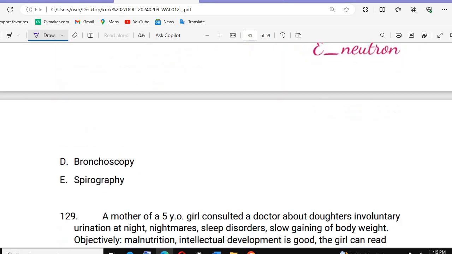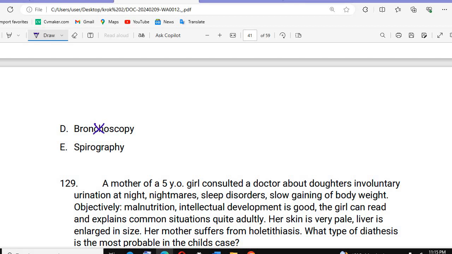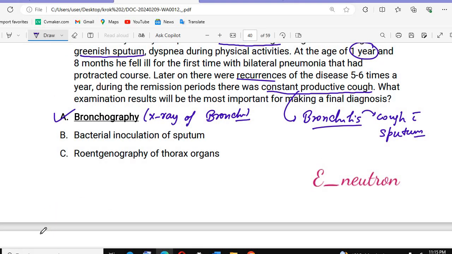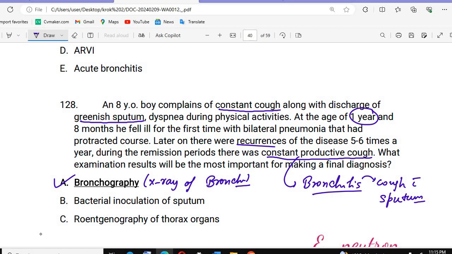We will not do the bronchoscopy. Bronchoscopy will not be done. What we will do is the bronchography. Please, this question was already asked in your exam, so don't make this mistake. We have both options, bronchoscopy and bronchography, but the correct answer you need to choose is bronchography.